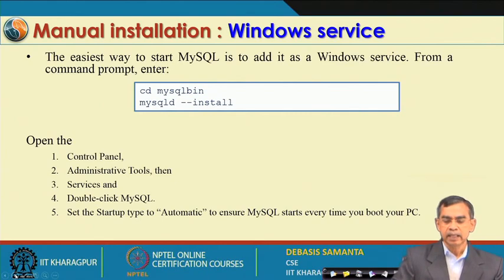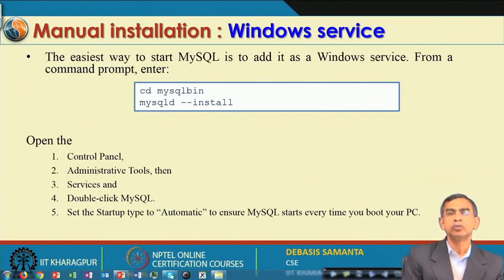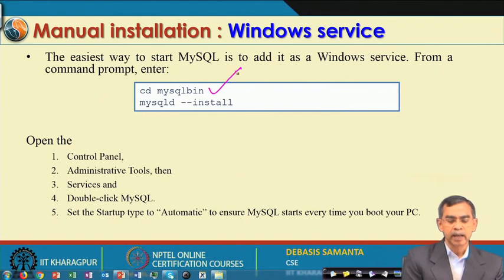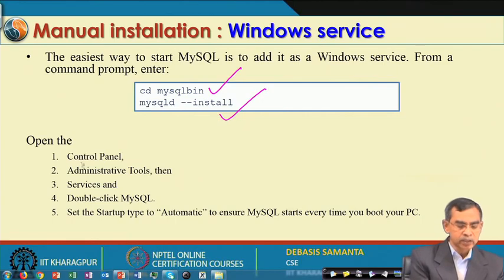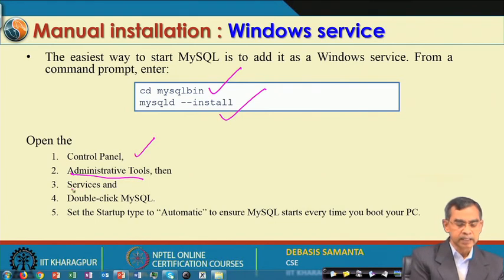Here is basically how you can do this. You have to create a Windows service. In order to do that, from the command prompt you have to go again, and in the command prompt you have to write this command, cd mysql bin and then mysqld install. That can also be done in this way: you go to the Control Panel in the Windows environment, select Administrative Tools, and then Services.